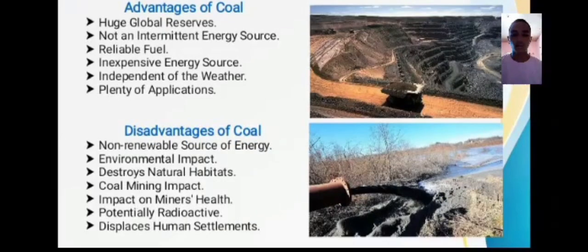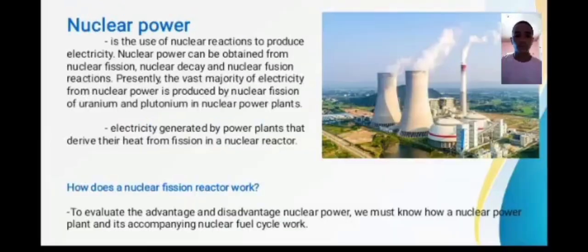Disadvantages of coal: non-renewable source of energy, environmental impact, destroys natural habitats, coal mining impact on miner health, potentially radioactive, then displaced human settlement. So, what are the advantages and disadvantages of using nuclear power?